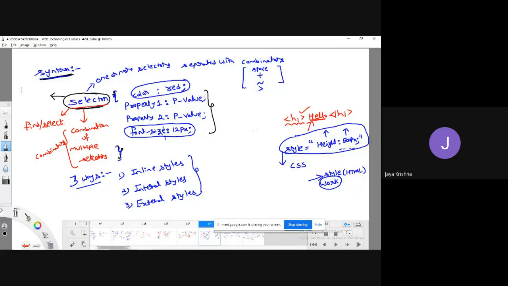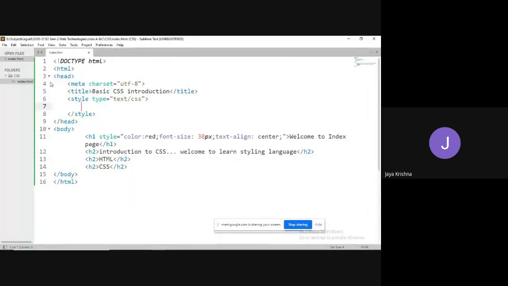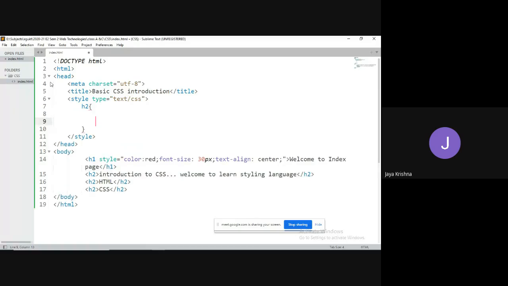You can select by using either the HTML element name, or by using the ID name of an HTML element, or by using the class name of an HTML element. For the time being, I am trying to define this selector with the help of the element name. What is the element name to which you want to apply styles? H2. For H2, I would like to apply similar kinds of styles. So that is the reason I am taking the element name as H2.